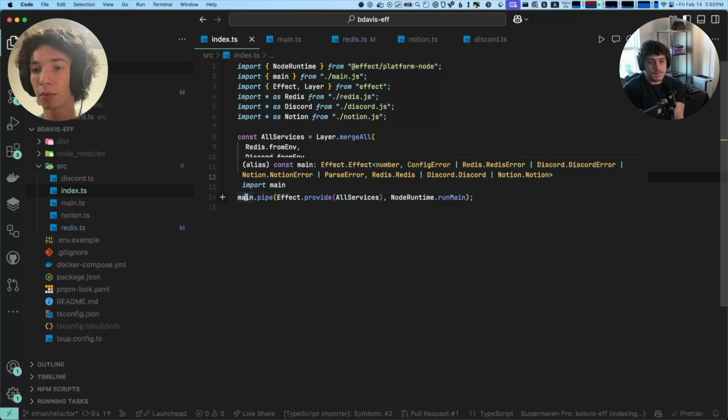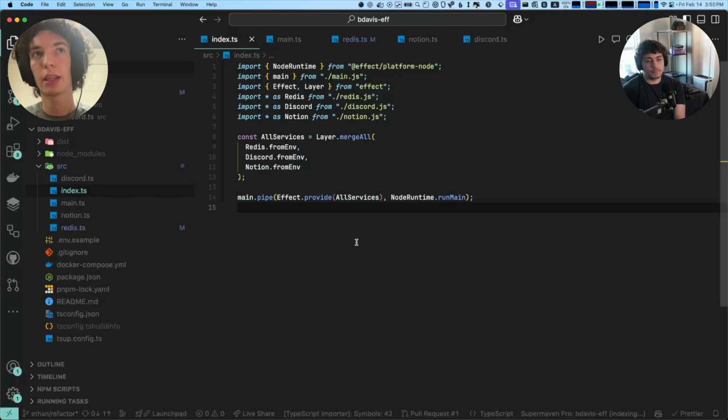Yeah, so I think one of the most valuable parts about Effect is its interop story. It's very easy to interop both from promise land to Effect land and also from Effect land to promise land. There's Effect.promise and tryPromise, and you can basically take any promise function and just wrap it automatically into an effect, and whatever that promise returns will be the type. And if you don't want to do error handling, it's just the unknown exception type.